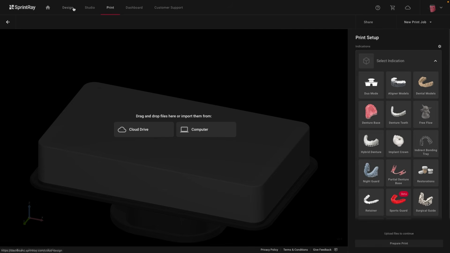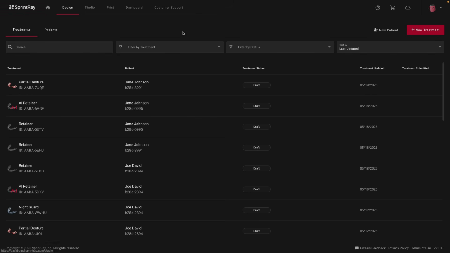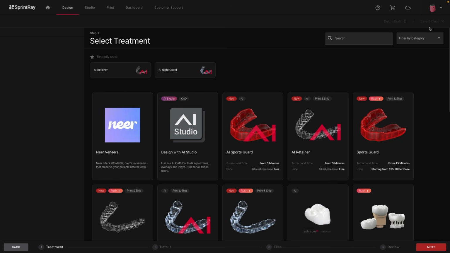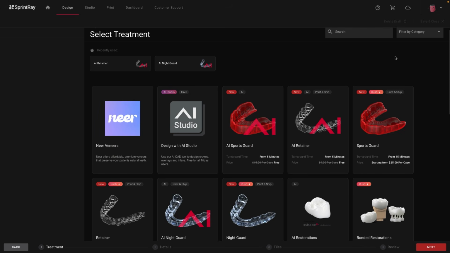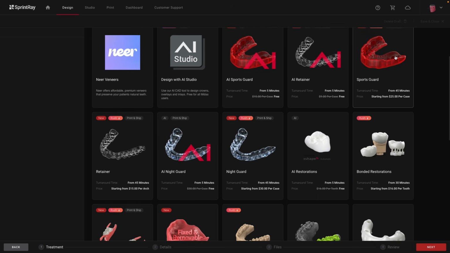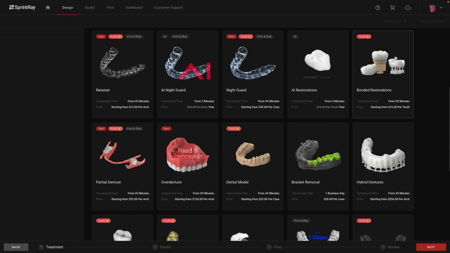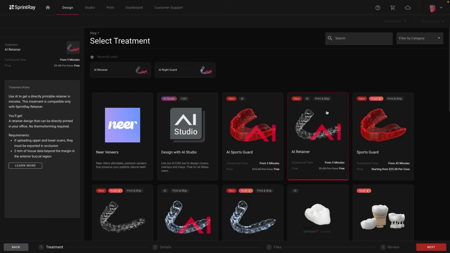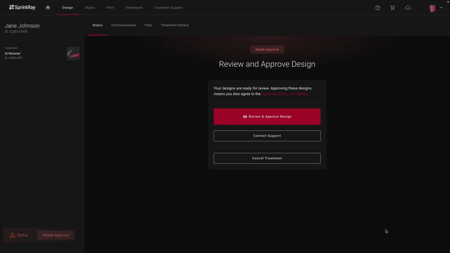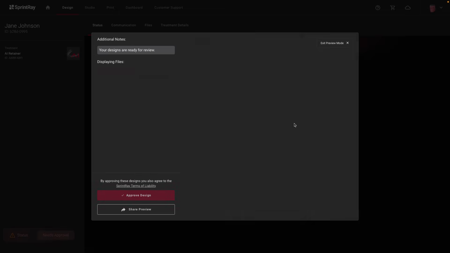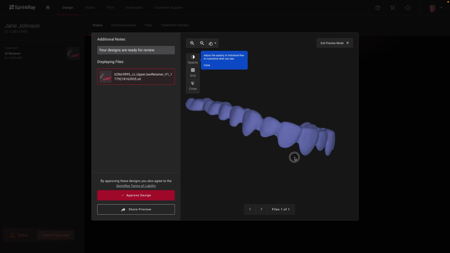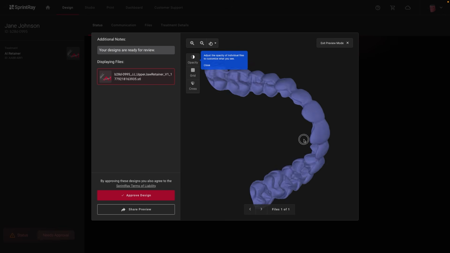Navigate to the Design tab. This is where you choose how your retainer is designed. SprintRay offers multiple design workflows, and each one is built for a different type of case and level of control. AI Retainer is the fastest, most streamlined workflow. In just a few minutes, this fully automated system generates a clinically validated design with the ability to review and request revisions if needed. For most day-to-day retainer cases, this is probably the workflow you'll use the most.